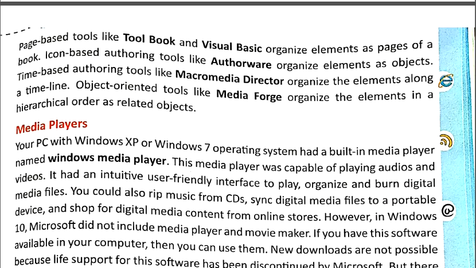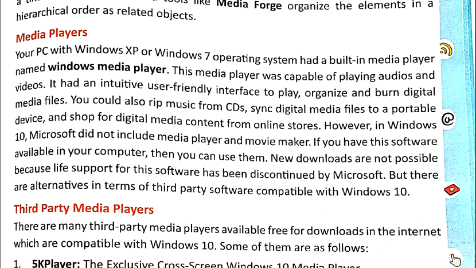Now let's talk about media players. Media players are used for playing media. If your PC has a Windows XP or Windows 7 operating system, it has an inbuilt media player, that is Windows Media Player, because we have Windows as the operating system. It has an intuitive user friendly interface to play. In this you can play video, you can organize, and you can burn digital media also. That means you can store data. You can also rip music from CDs. That means you can store multimedia data on CDs also. You can shop for digital media content.